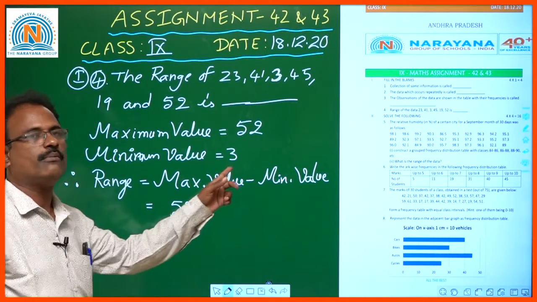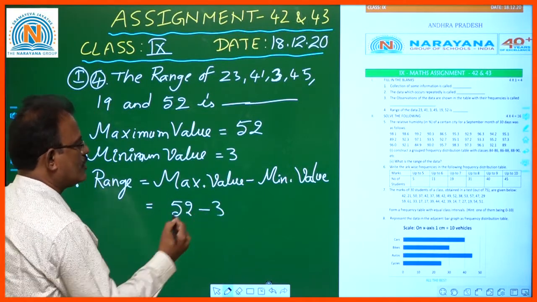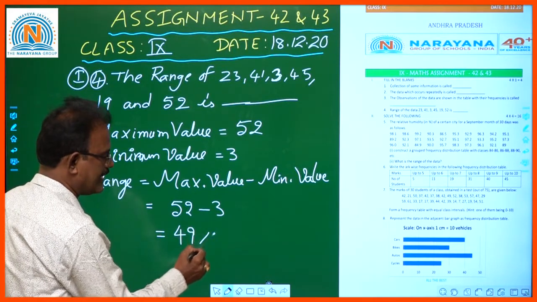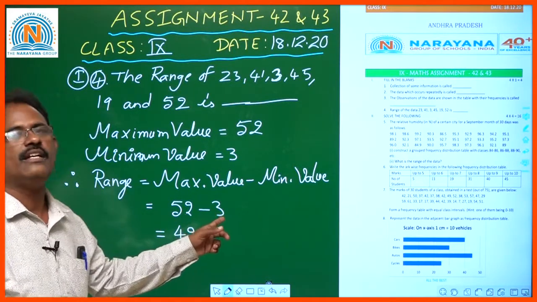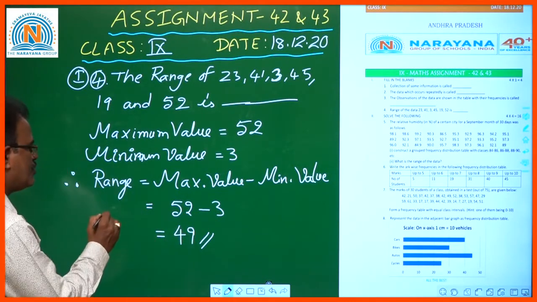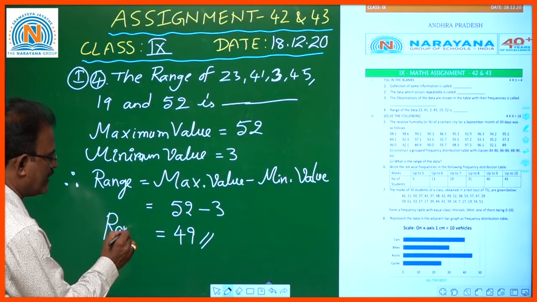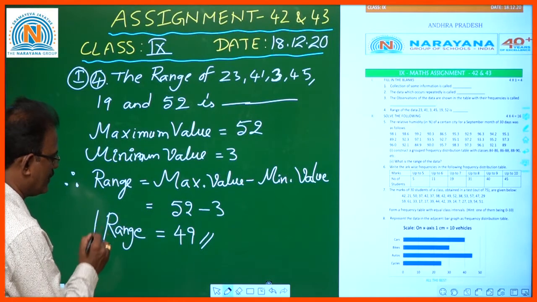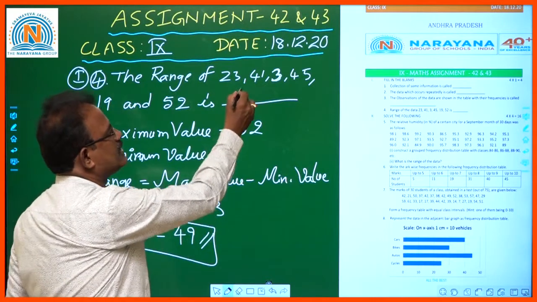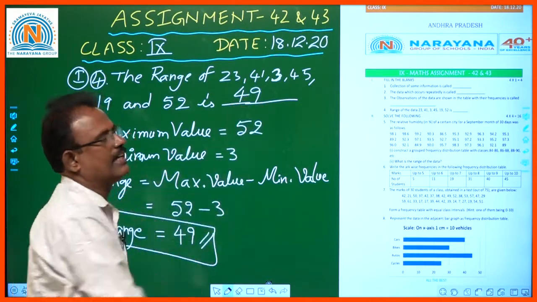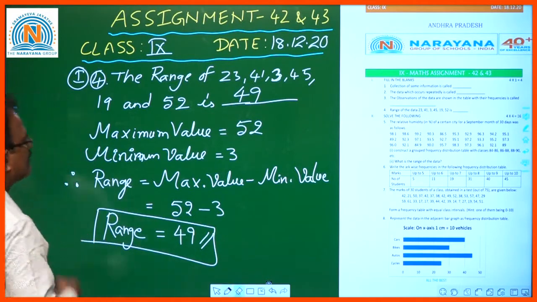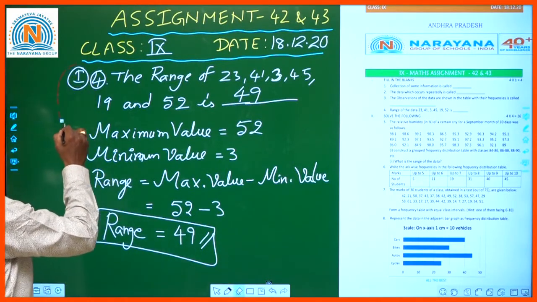And the minimum value? 3. So what is the difference of these two values? 52 minus 3, if you subtract 3 from 52, is 49. So the range of the given data is 49.